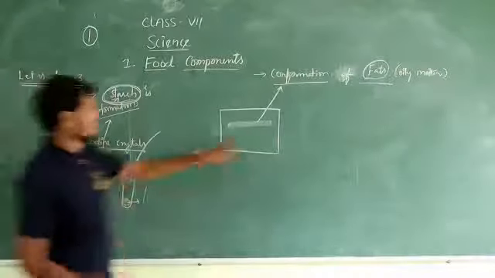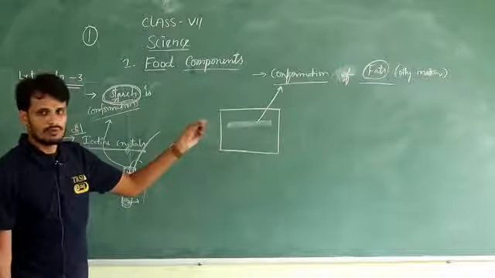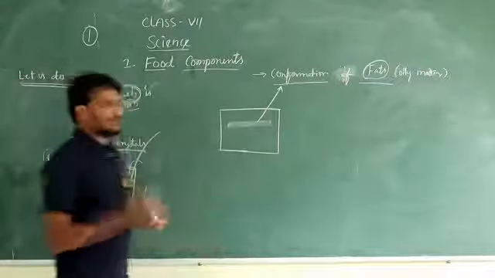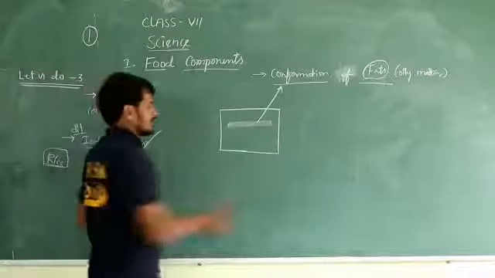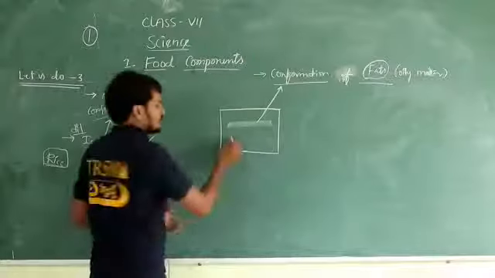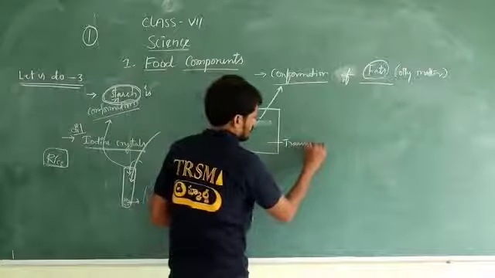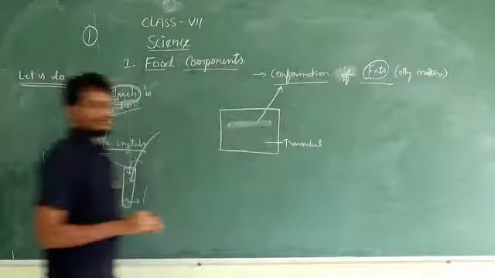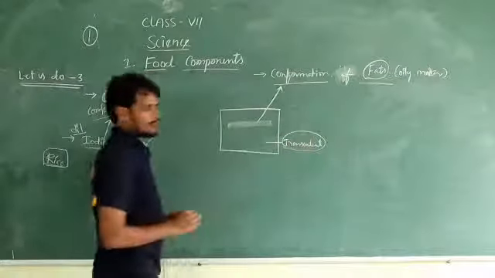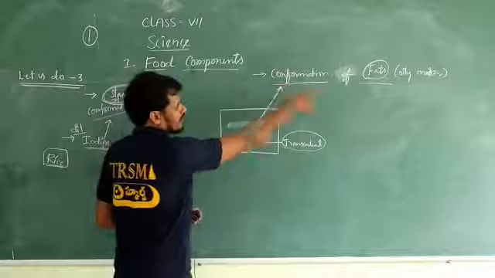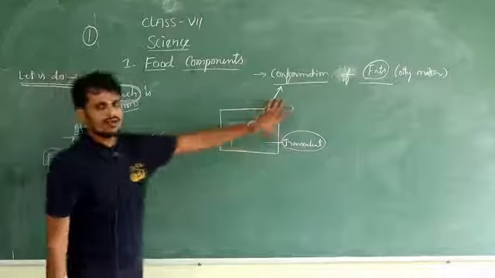If the paper does not turn transparent, then fat is not present. How does oily paper look? For example, I am taking groundnut as an example. Rub groundnut over the paper, and the paper turns transparent. When we observe the paper turning transparent, that is nothing but fat is present in that given food item. This is the confirmation test for fats.